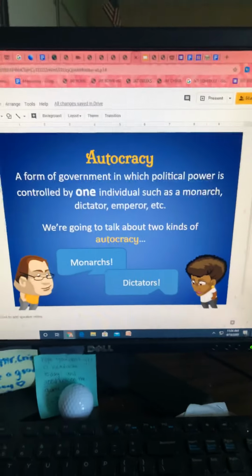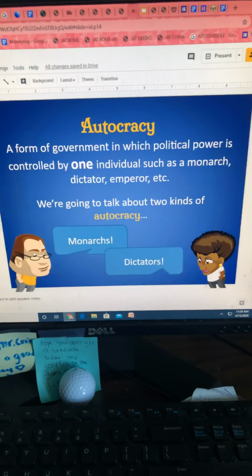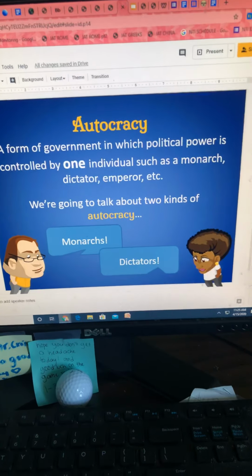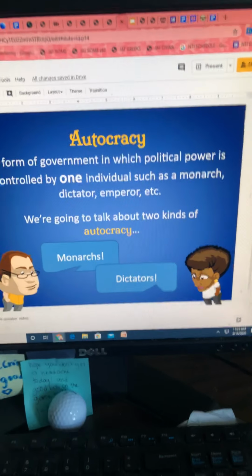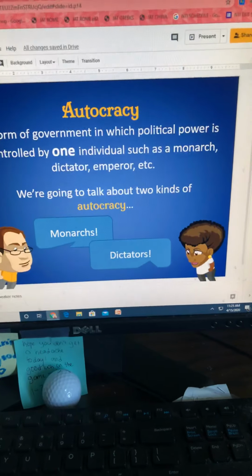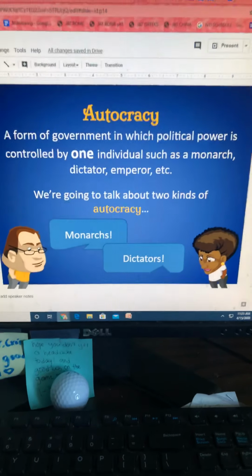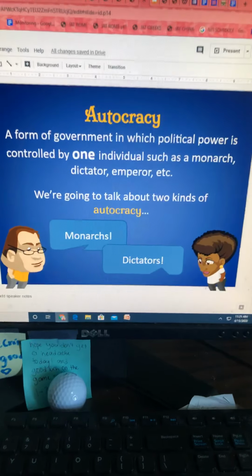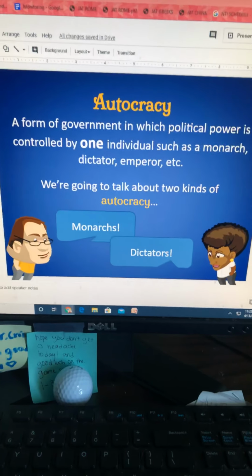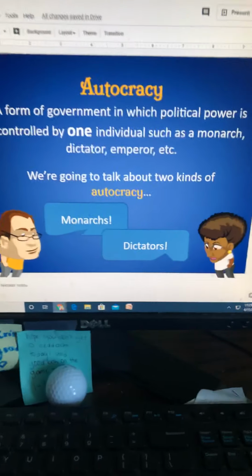Okay, an autocracy is a form of government in which political power is controlled by one individual, such as a monarch, dictator, emperor, etc. We're going to talk about the two kinds of autocracy, monarchs and dictators. You've probably heard of dictators or dictatorship or monarchy, and that is going to be what autocracy is. Both of those types of government have one person that is in charge, and we're going to look at those.